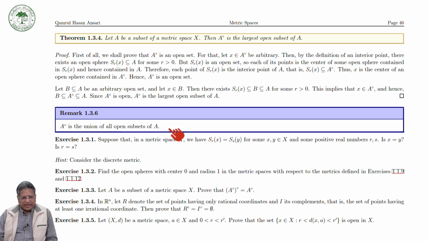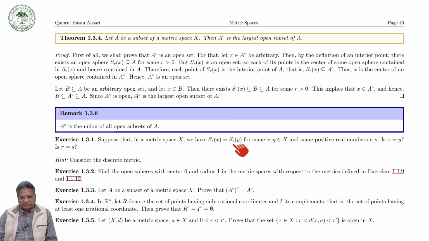Now here I have several exercises and you must try to do all of them. Suppose in a metric space X, two balls with different centers and different radii are the same. Take two balls with radii r and s and two centers x and y, for some positive numbers r and s.